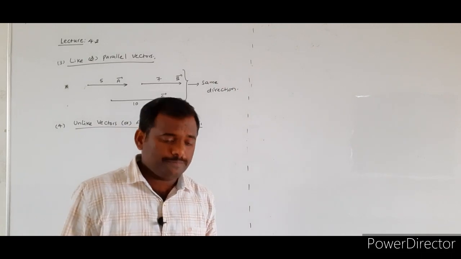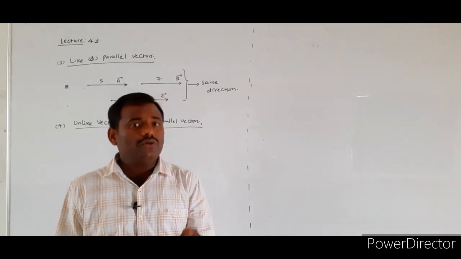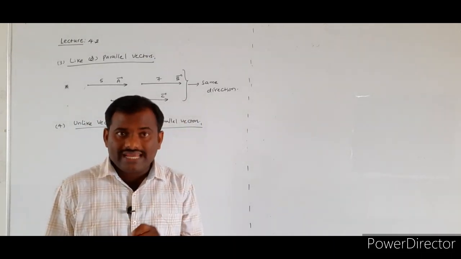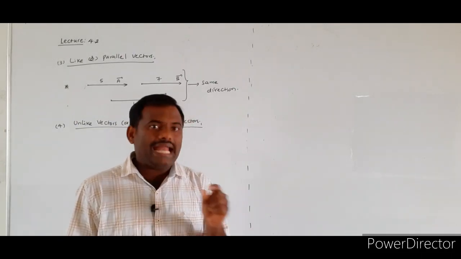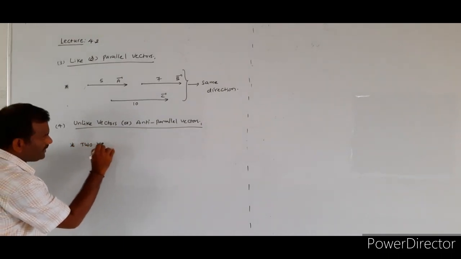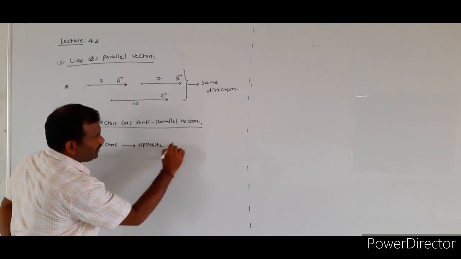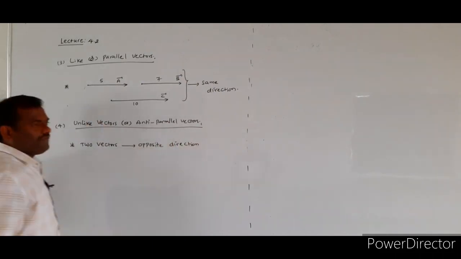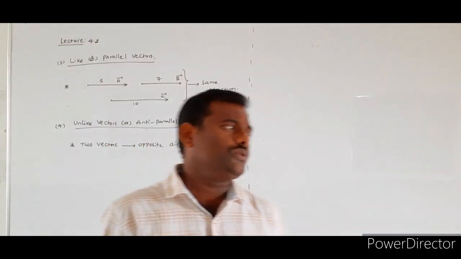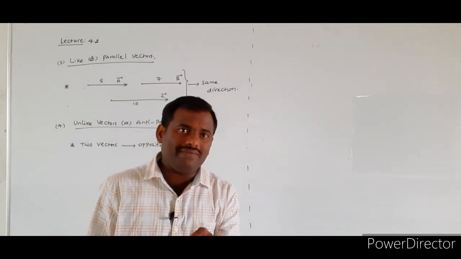If two vectors are acting in opposite directions, irrespective of their magnitude, then such type of vectors are called what? Unlike vectors or anti-parallel vectors.